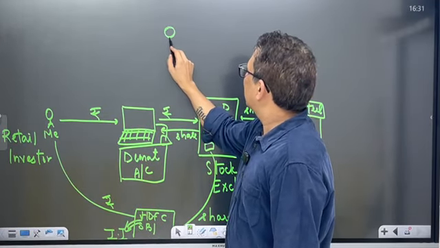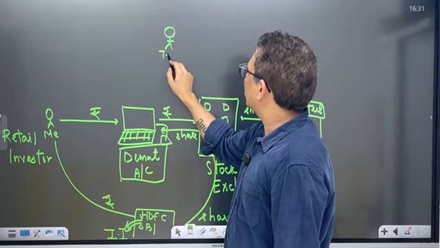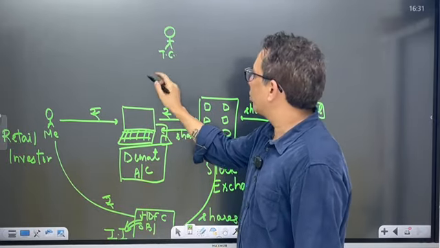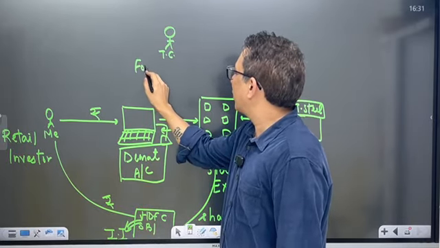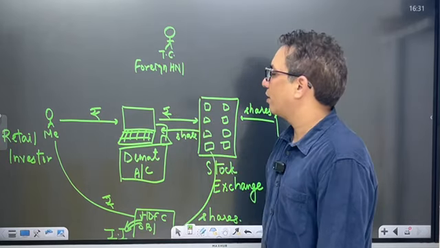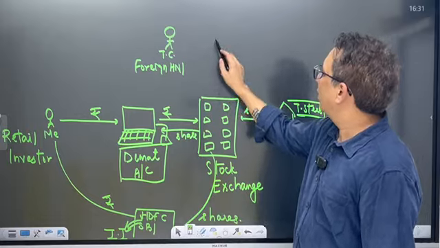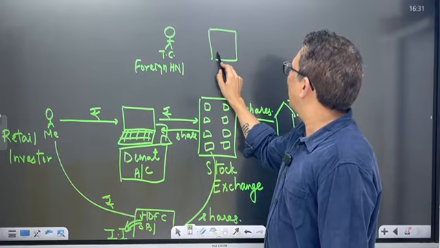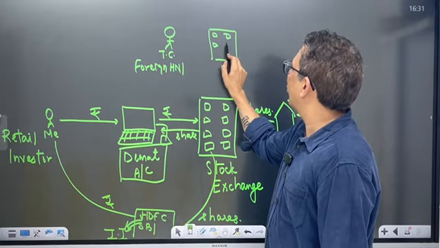This is Tom Cruise. Who is Tom Cruise? He is a foreign HNI. This is a US based mutual fund.